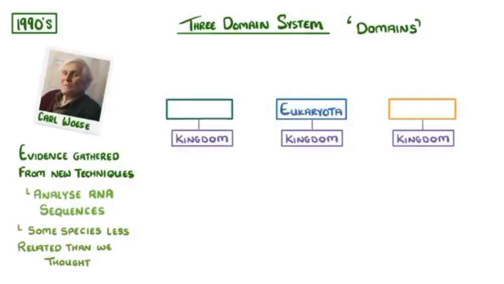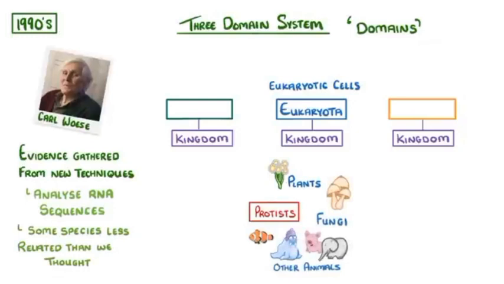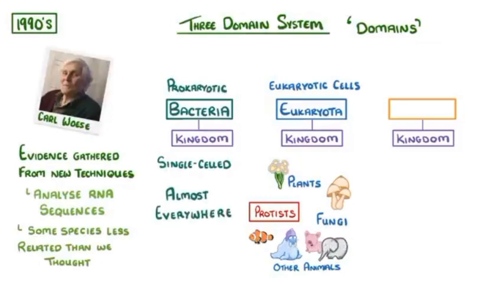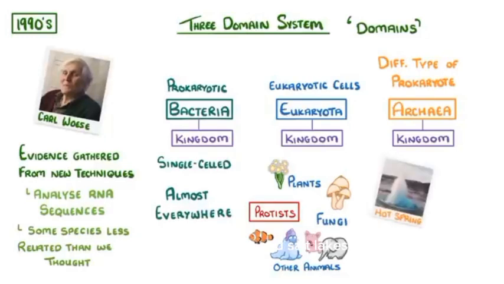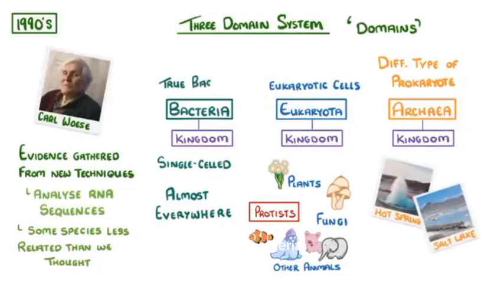One of these is Eukaryota, which contains all the organisms that have eukaryotic cells, similar to ours, such as plants, fungi, protists, and other animals. Meanwhile, bacteria refers to the very tiny single-celled prokaryotic organisms that are found almost everywhere. And finally, archaea, which were originally thought to be bacteria, are actually a different type of prokaryotic cell, which are often found in extreme conditions, like hot springs and salt lakes. You might sometimes hear bacteria being referred to as true bacteria, and archaea being referred to as primitive bacteria.